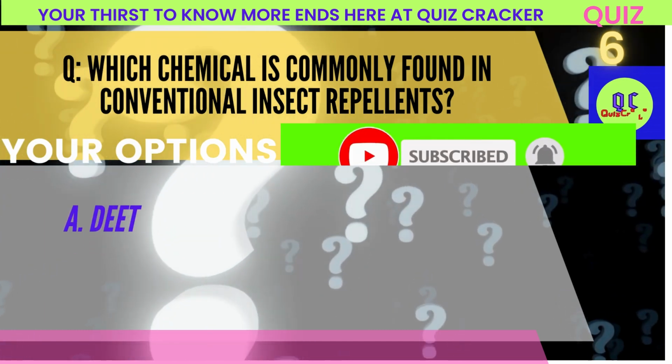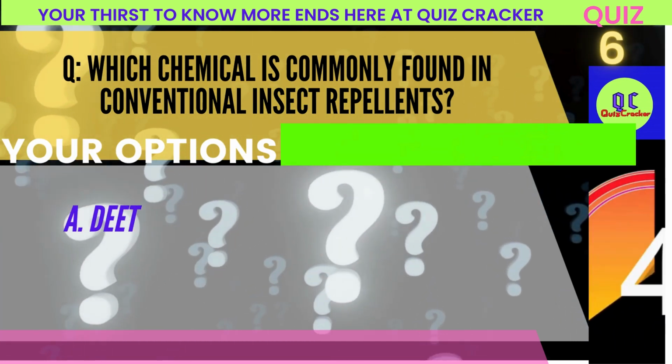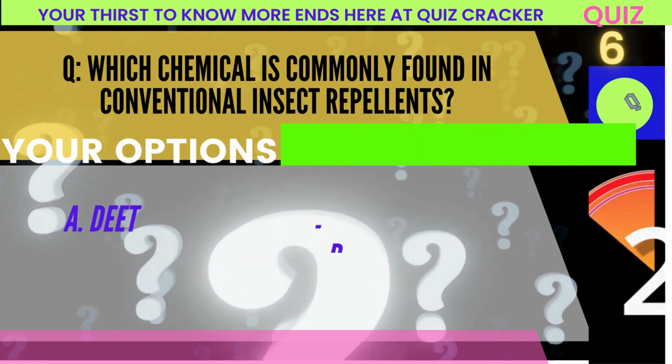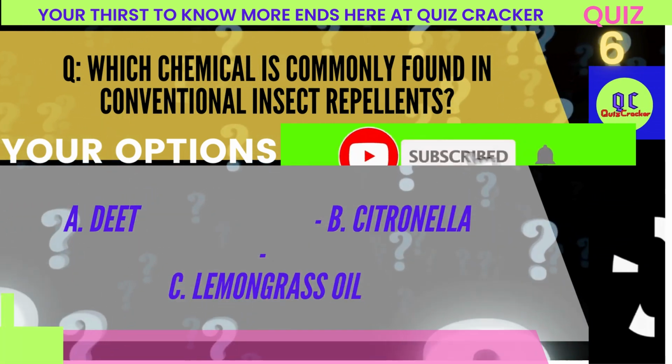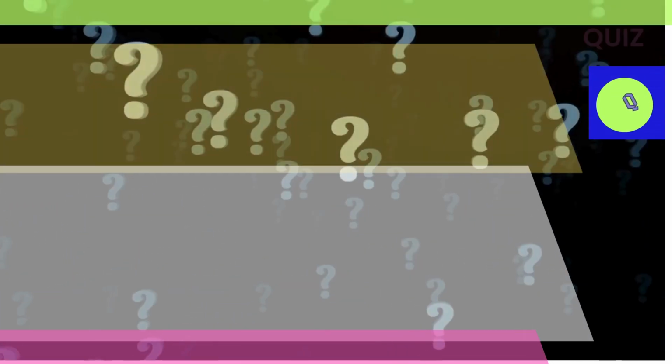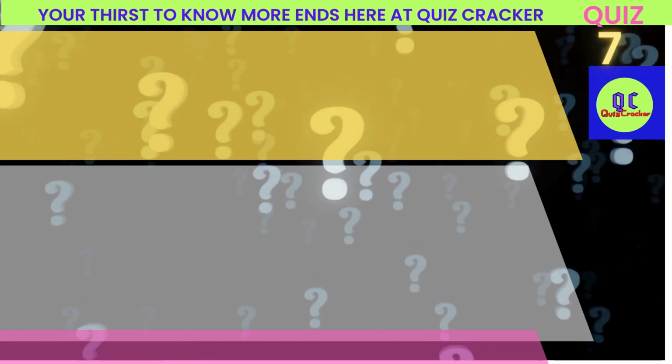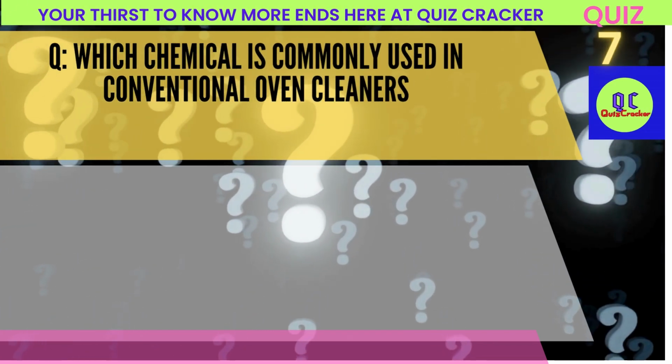Which chemical is commonly found in conventional insect repellents? A. DEET. B. Citronella. C. Lemongrass oil. Correct answer: A. DEET.